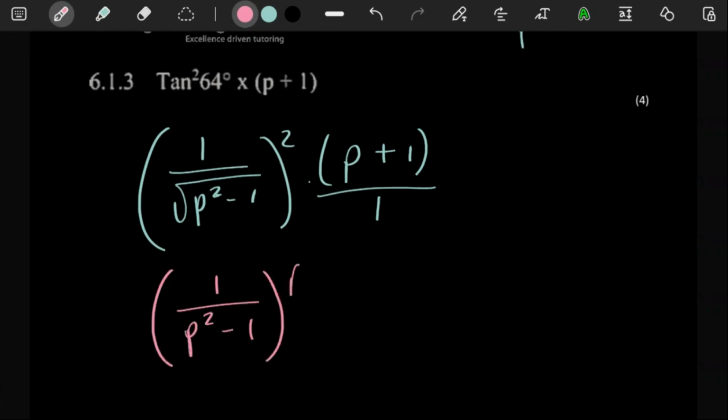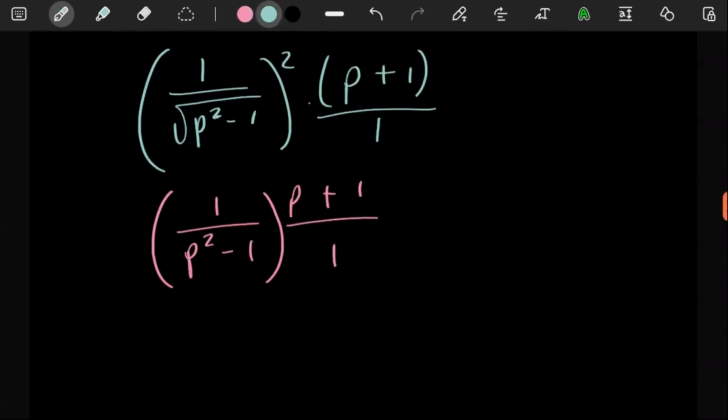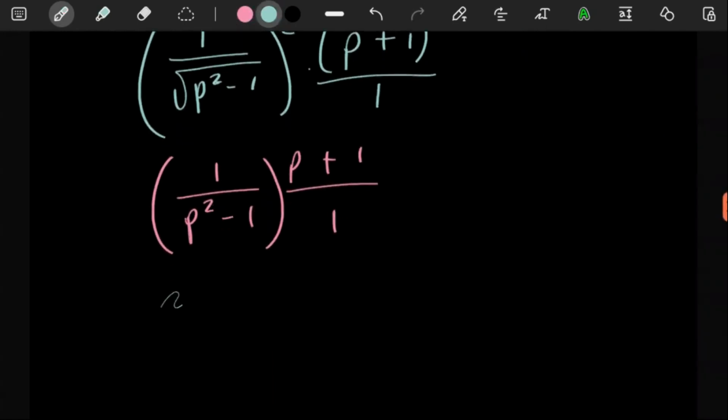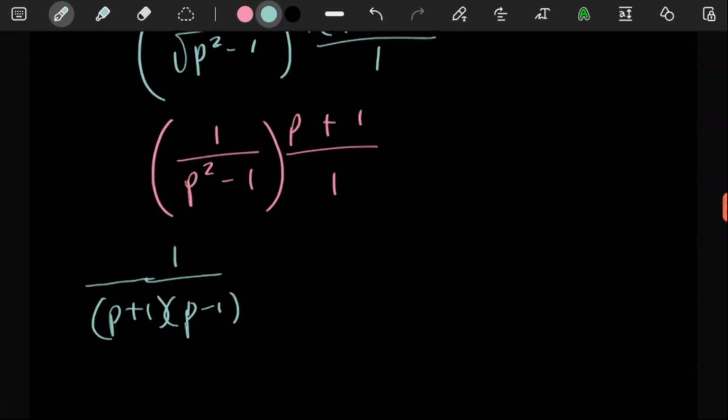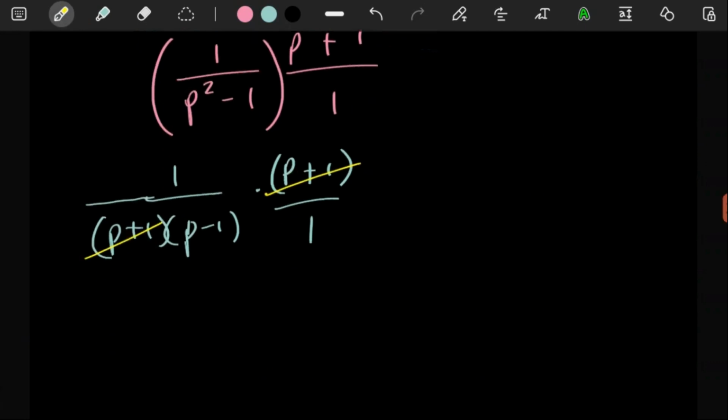And then here p plus 1 over 1. Here you have to be careful. Fortunately, at the bottom here, you have the difference of two squares. So here you have p plus 1, p minus 1, because remember, p squared is a square value, 1 is also a square value. And then all this is being multiplied by p plus 1 over 1. So as you can see, the p plus 1 up here can cancel the p plus 1 at the bottom there.